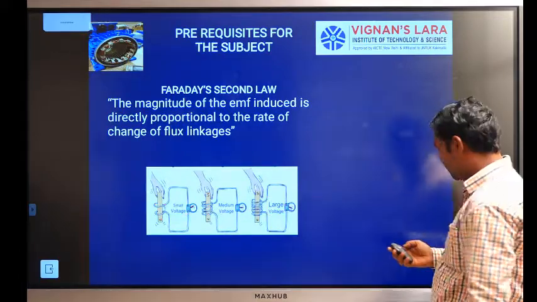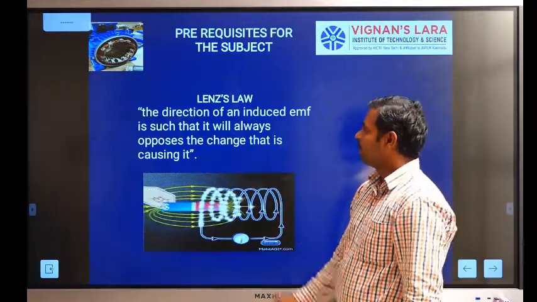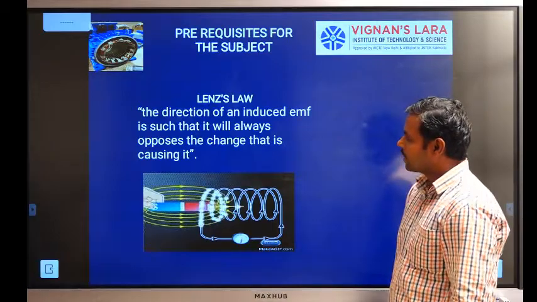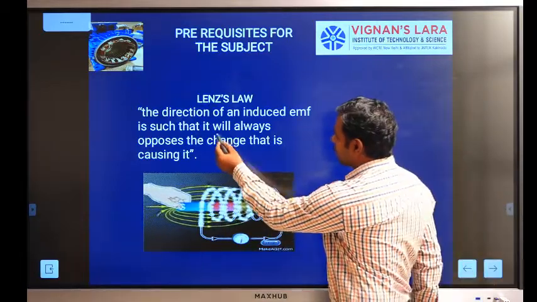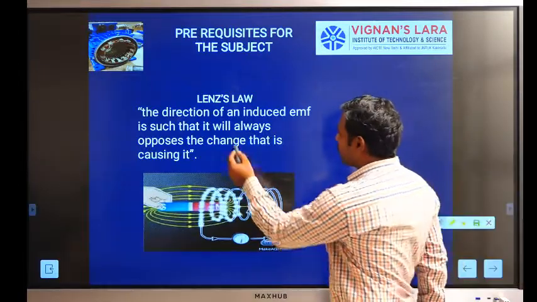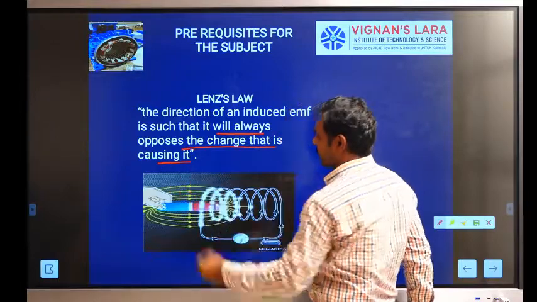The third one is Lenz's law. The direction of an induced EMF is such that it will always oppose the change that is causing it.